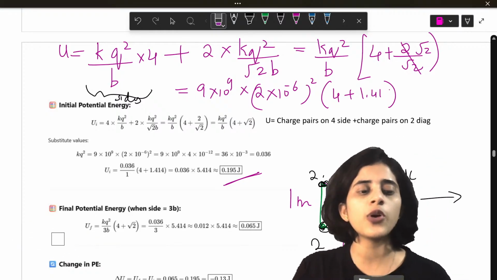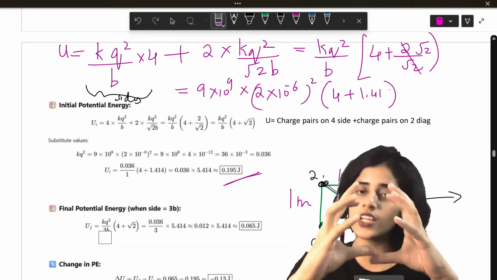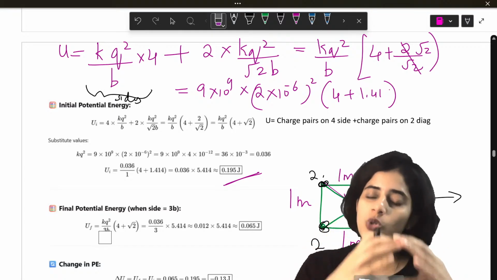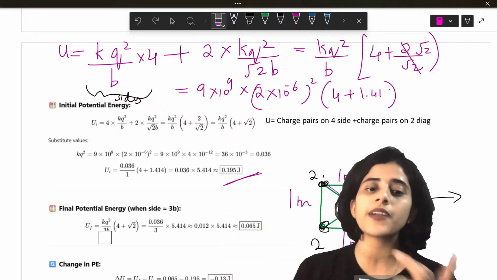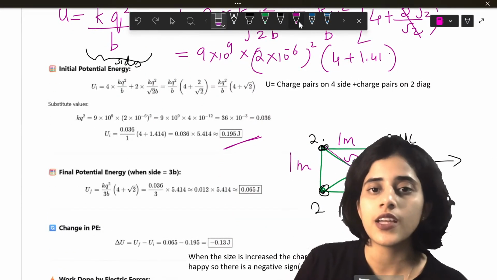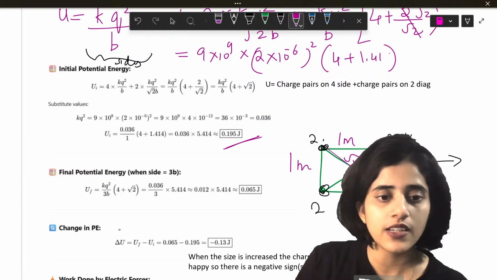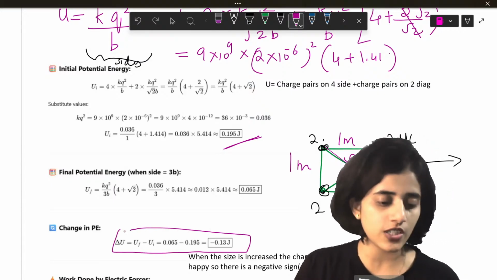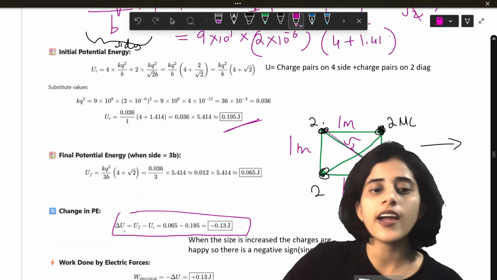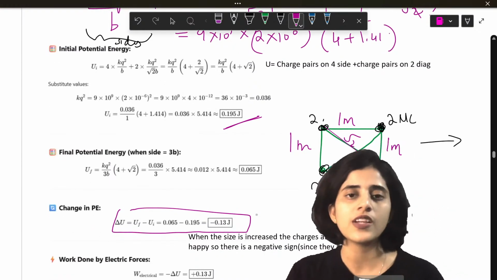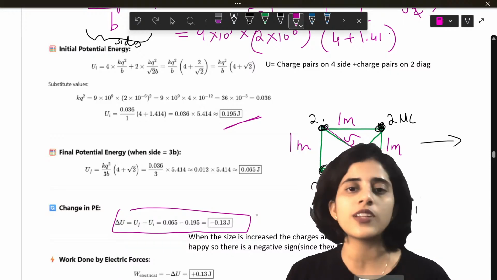Alright? So now you have the initial potential energy of the cube. You have the final potential energy of the cube when the cube became big. So if you subtract the two, okay? If you subtract U final minus U initial, you will get the total potential energy. And you can see that the value is negative. The value is negative. Why is the value negative?